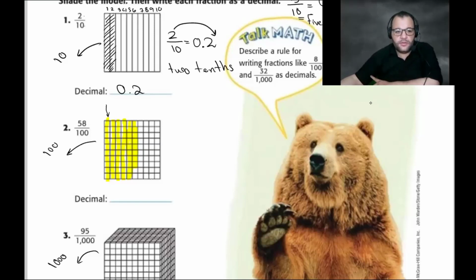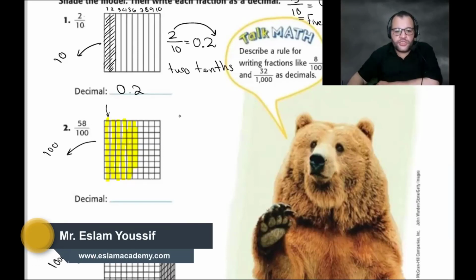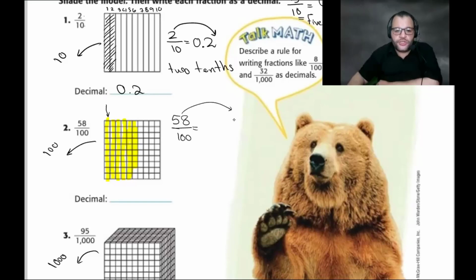Walid? No. Okay, now I need to convert this one to a decimal. How can I convert this one to a decimal? As we converted 2 over 10, we need to convert this one. We write the numerator without any change. We have 58 out of 100. So we write the numerator without any change. That's 58. How many zeros do we have down there? 2. We will start counting from the right, 1, 2. Then we put the point. So it will be 0.58.